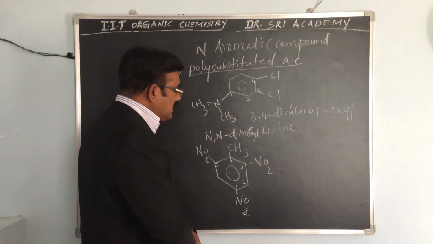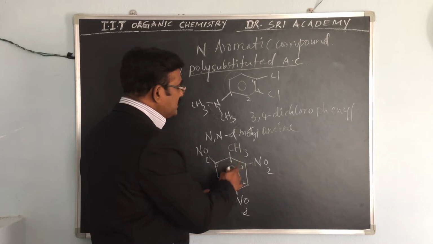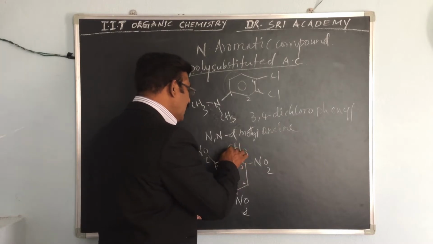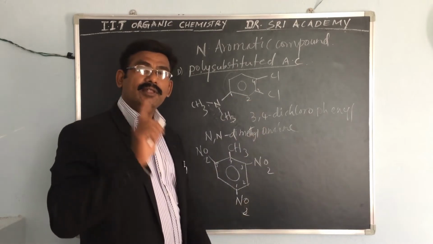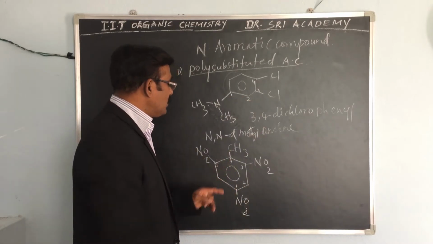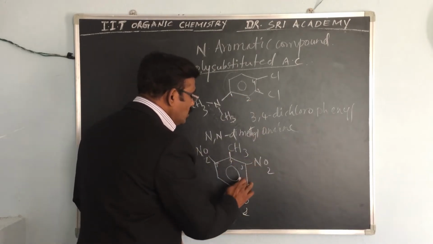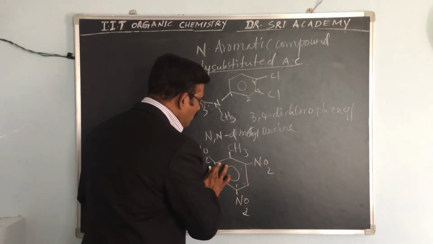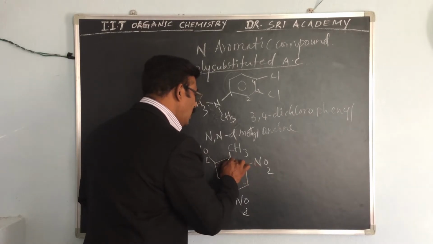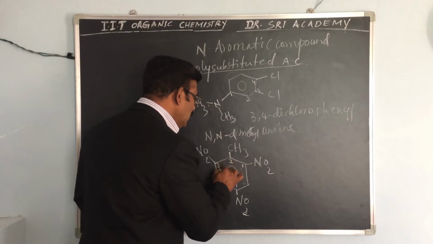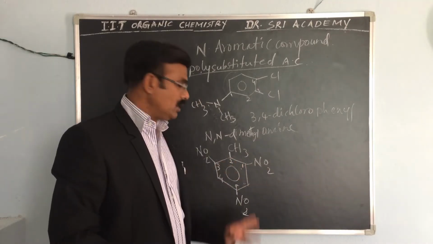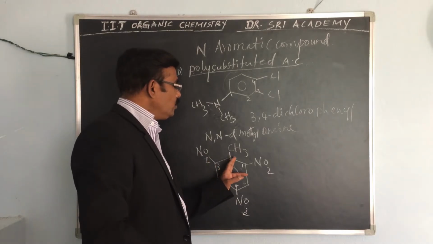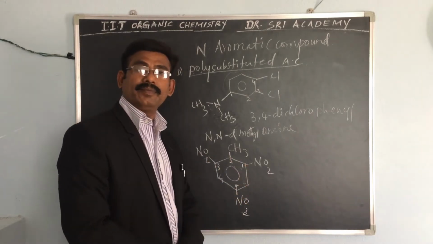No, because the nearest substituent here is the methyl group. Either this side or this side, you have to choose the numbering so that the number is given from here: 1, 2, 3, 4, 5.